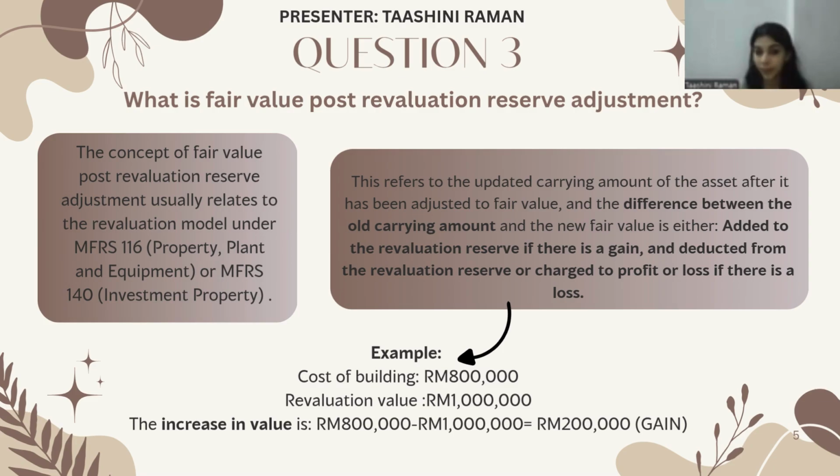I just want to give an example, madam. The cost of the building is 800,000. The revaluation value will be 1 million. So the difference will be 200,000, which is a gain. The journal entry will be debit building, credit revaluation reserve, 200,000.